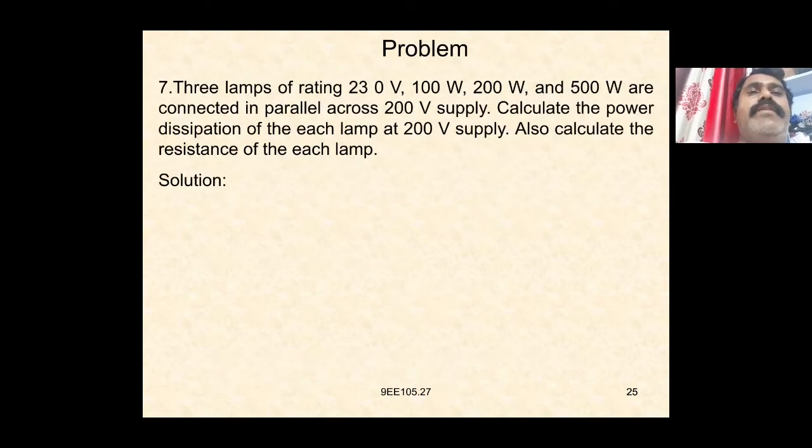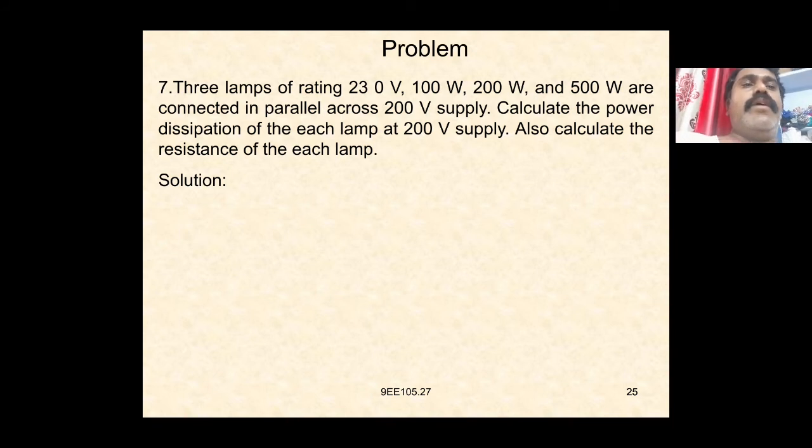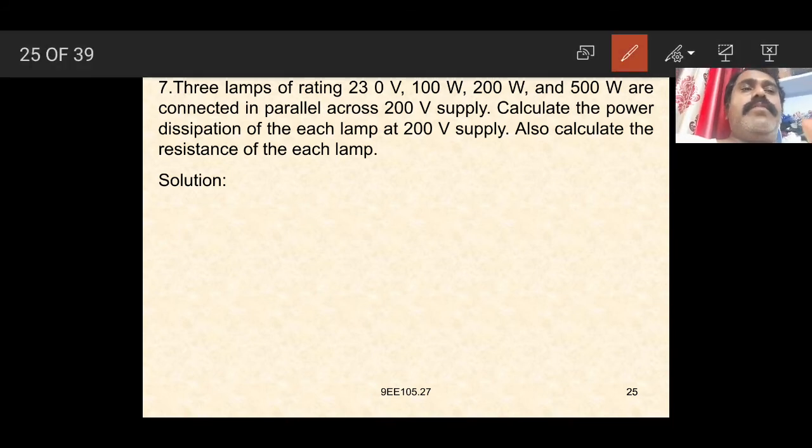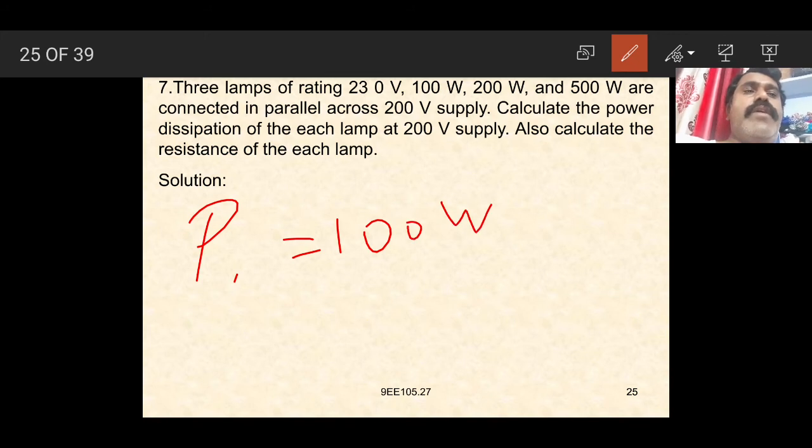Again, here given three lamps of rating 220 volts, 100 watts, 200 watts and 500 watts, connected in parallel across a 200 volt supply. Calculate the power dissipation of each lamp at the 200 volt supply. Also calculate the resistance of each lamp. We know the powers are given: P1 is equal to 100 watts, P2 is equal to 200 watts, P3 is equal to 500 watts.